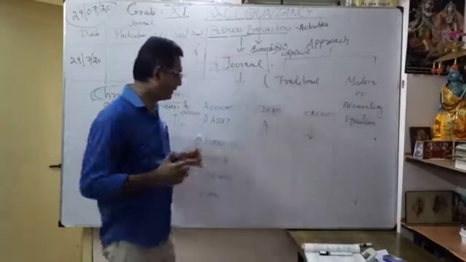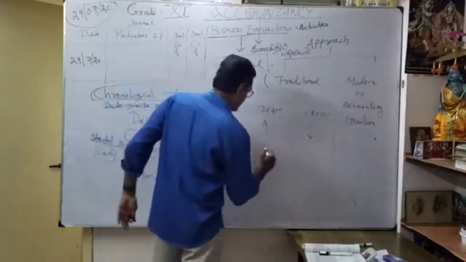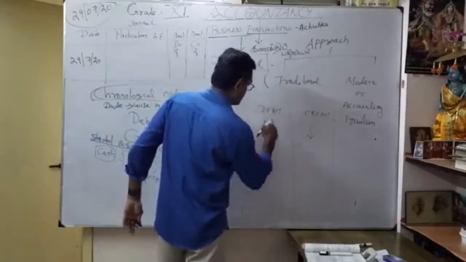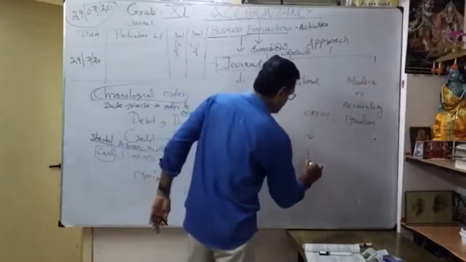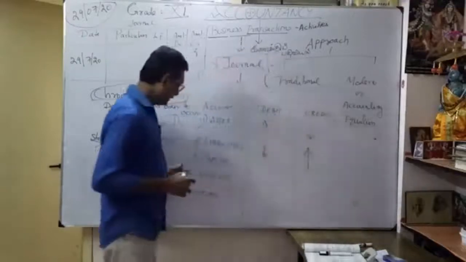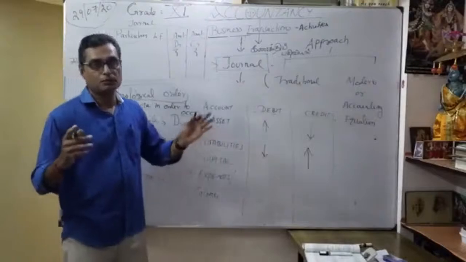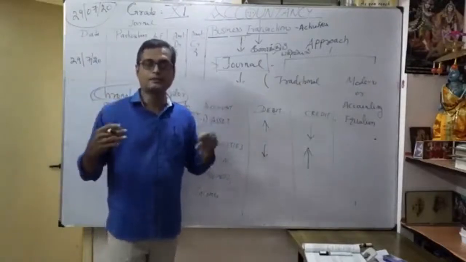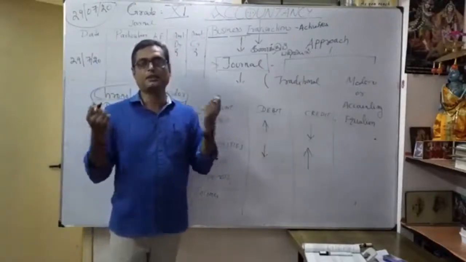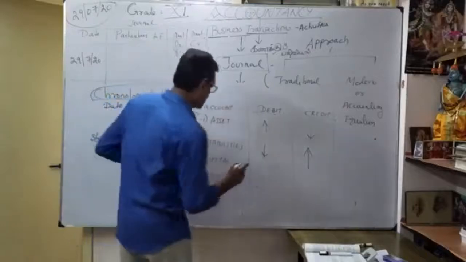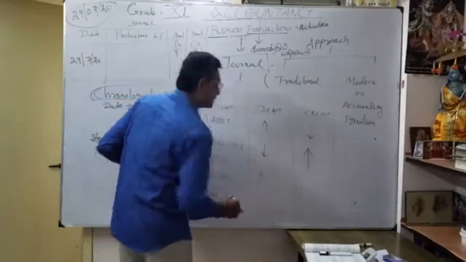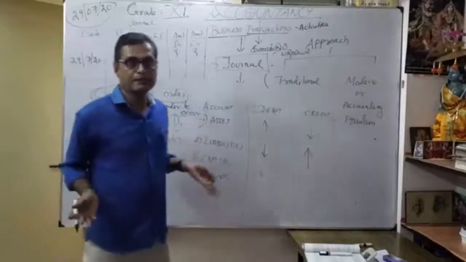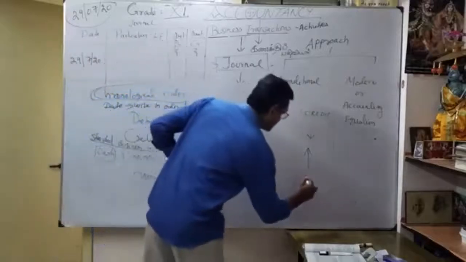You understood? In the same manner, liabilities: whenever they decrease, I put debit. Whenever they increase, I put credit. Same manner, capital also. Suppose I started my business with capital, and thereafter I withdraw money. My capital reduced, so I put it in debit. Suppose I increase my capital, it comes under credit.